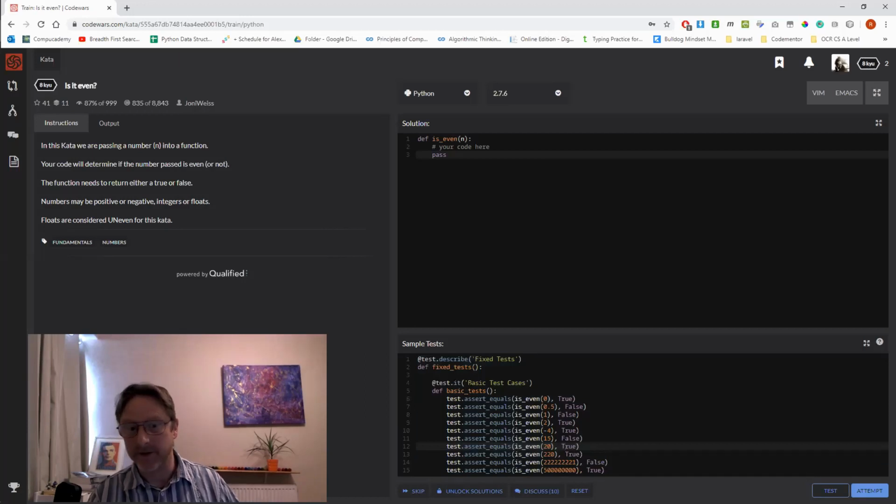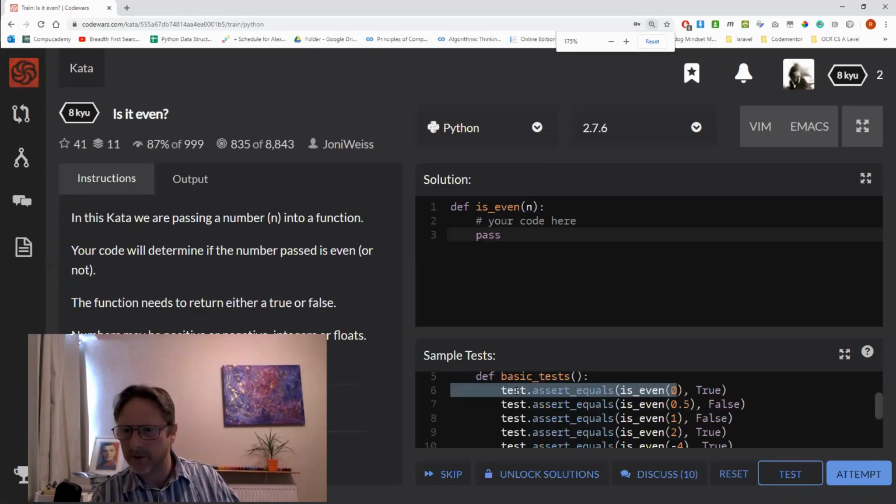The syntax of them isn't your problem, but the principle is, which is, we're calling a test and it's saying assert equals is even 0, true. So what it's saying is, we expect the result of calling is even. This is on line 6 in my tests. Okay, maybe I'll just zoom in on that. Okay, does it help?